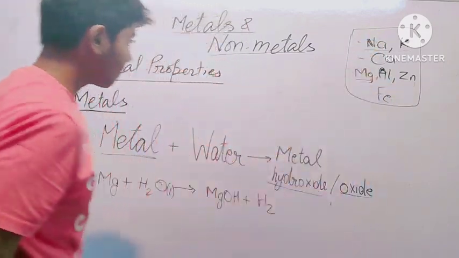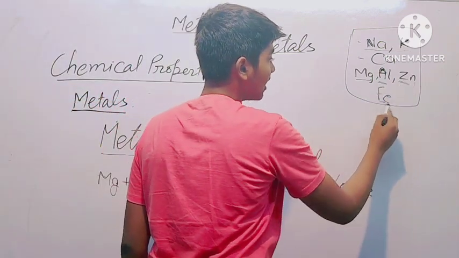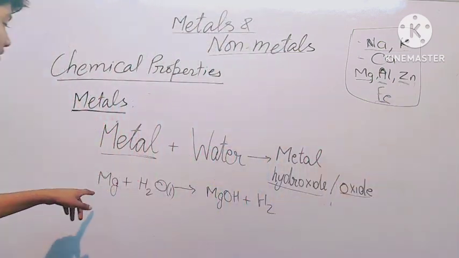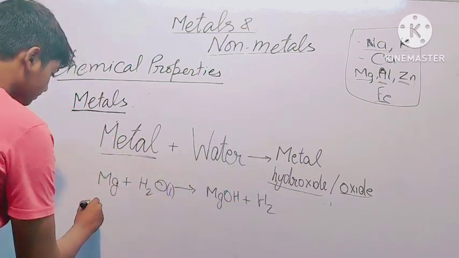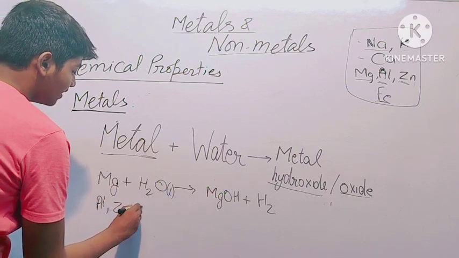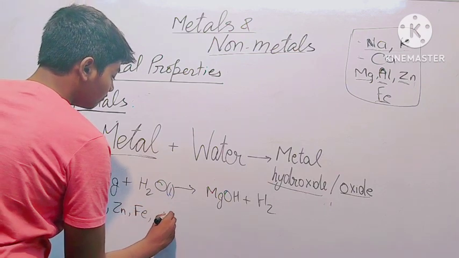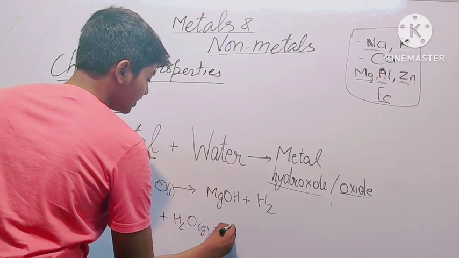But aluminium, zinc and iron do not react with water in liquid state. They react with steam. So we have aluminium, zinc and iron. These react with water, but this water is in the form of gas, which is steam.